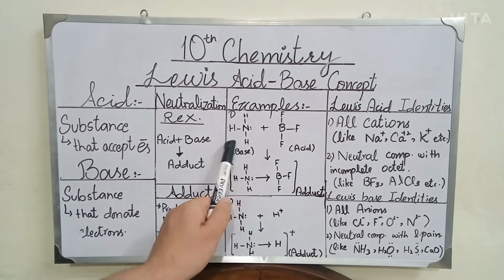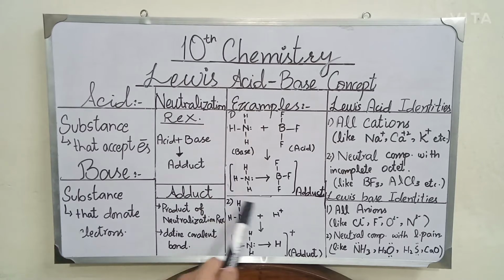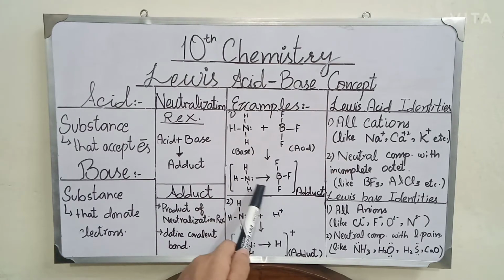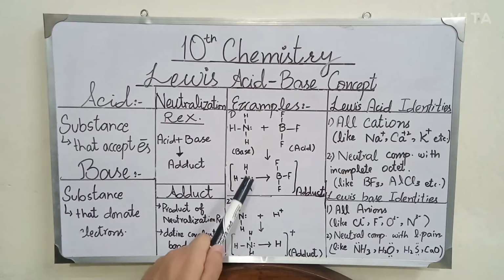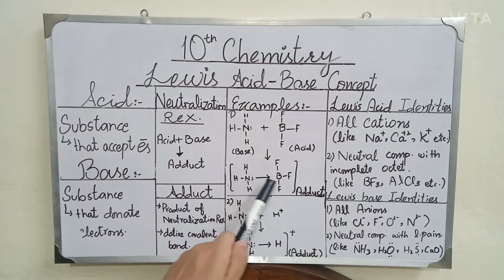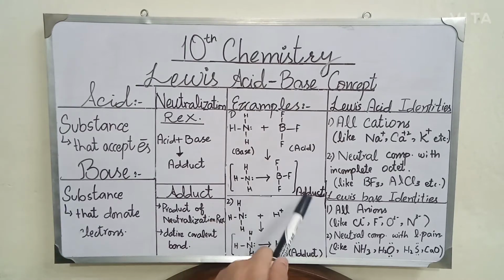So, when ammonia reacts with BF3, they form a complex compound. The NH3 and BF3 are combined with each other with the help of a single arrow. This arrow represents the sharing or transfer of electrons from the nitrogen towards the BF3. The nitrogen of ammonia transfers its electron pair towards the BF3 molecule and they form an adduct.